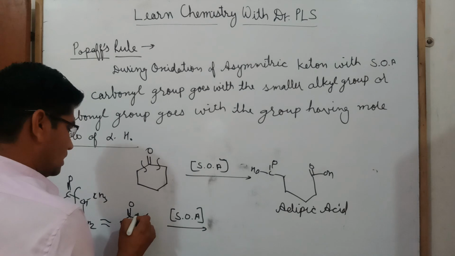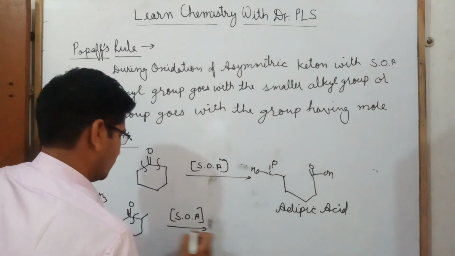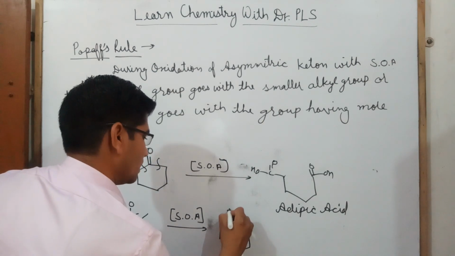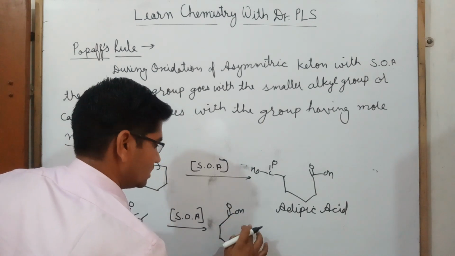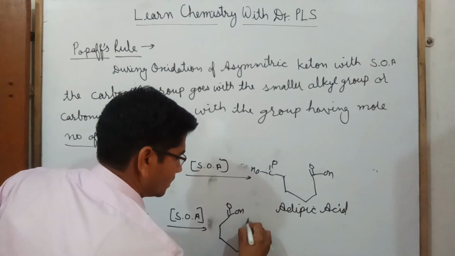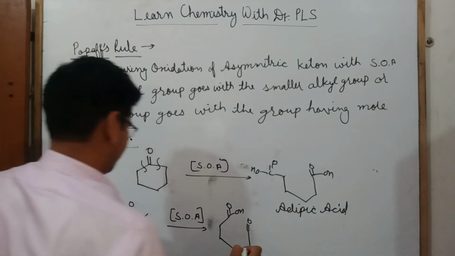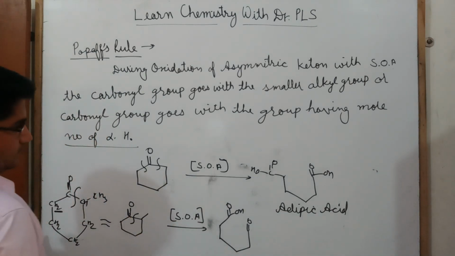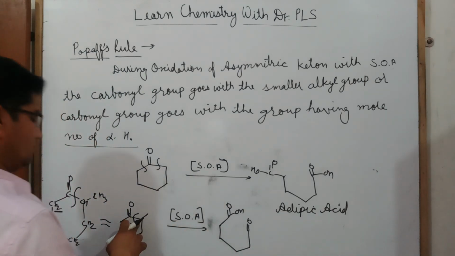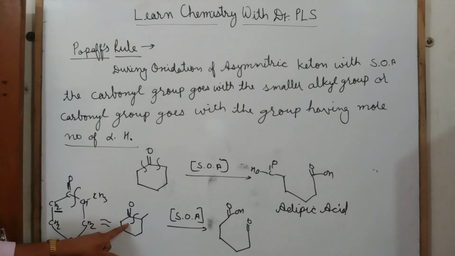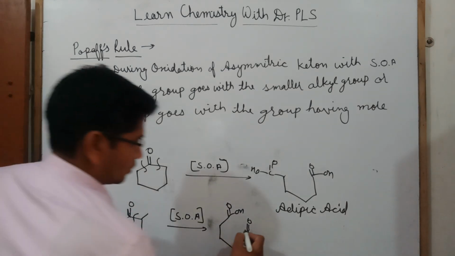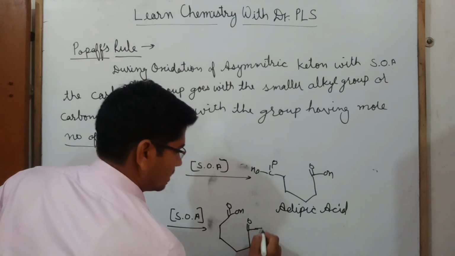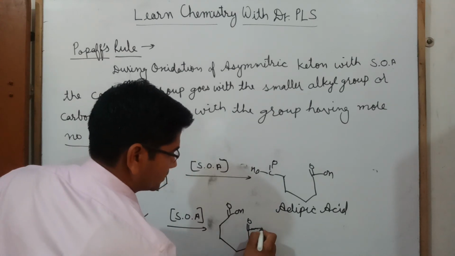I'm drawing here, I can break it from this place, and the product will be C(=O)OH and C=O. If I break this, this will be an acid, and this will be like a ketone. So this will be the product.